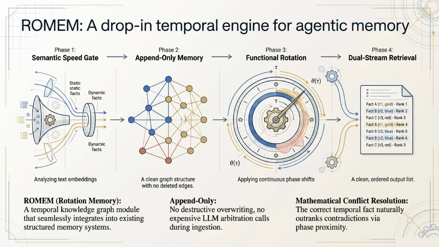Phase 3 applies functional continuous phase shifts, or rotation. Finally, Phase 4 is dual-stream retrieval, delivering a mathematically resolved, clean, and ordered output list where the correct temporal fact naturally outranks contradictions.